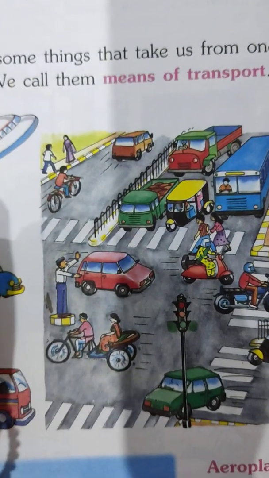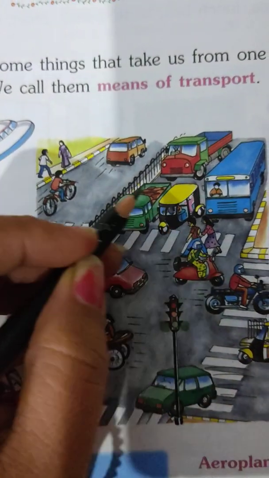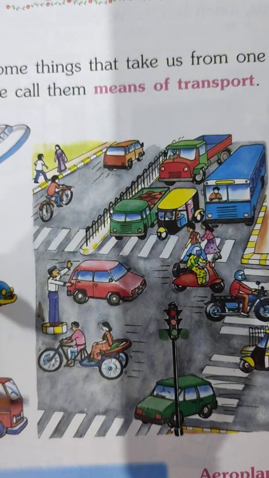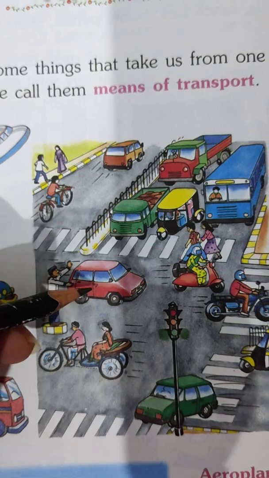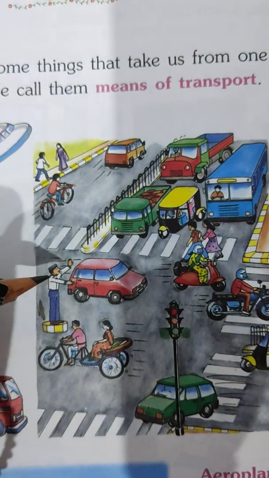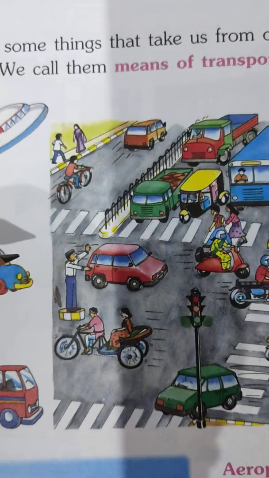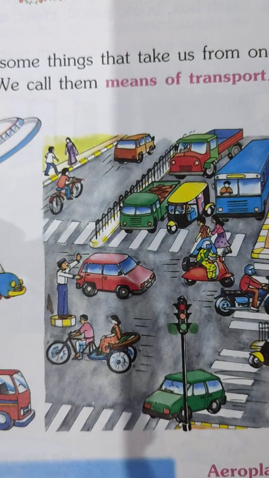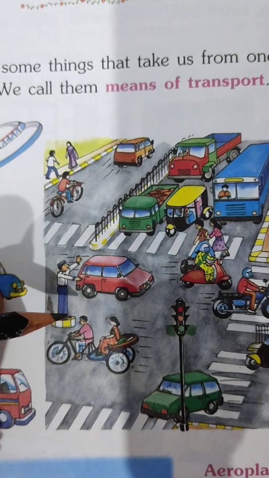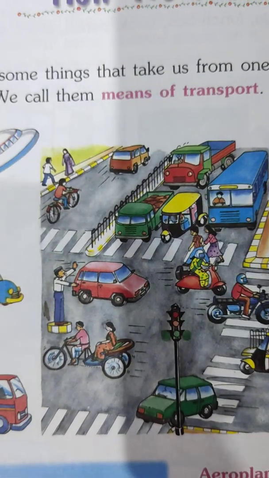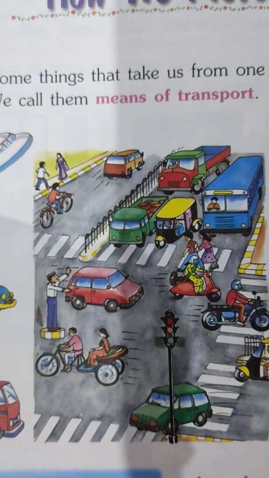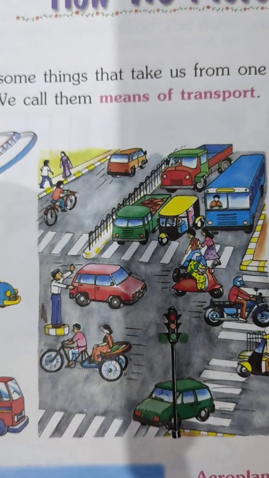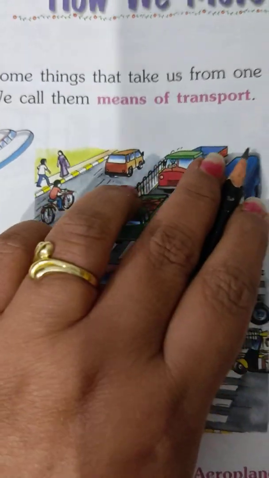When you come to school, do you use any vehicle to come to school? Sometimes you come with a trolley rickshaw, or you come by car or bus. So, my dear children, you come by any vehicle that takes you from your house and drops you to the school, and then you go back with that vehicle only. So, my dear children, the vehicles that take you from one place to another are the means of transport.